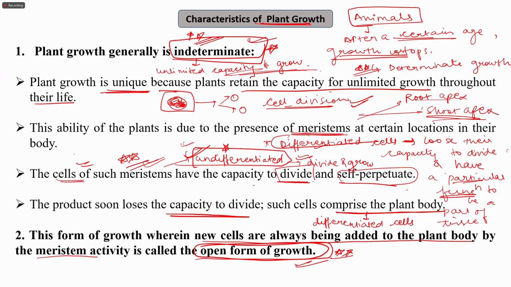And this form of growth is known as the open form of growth. So this is about the characteristics of plant growth, which is very important from this chapter.